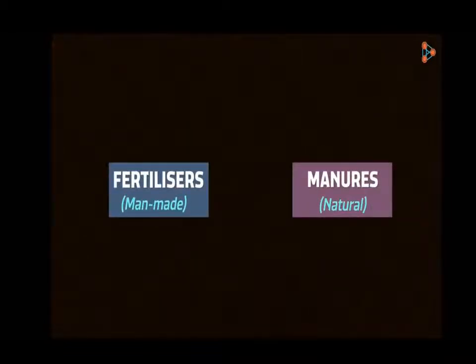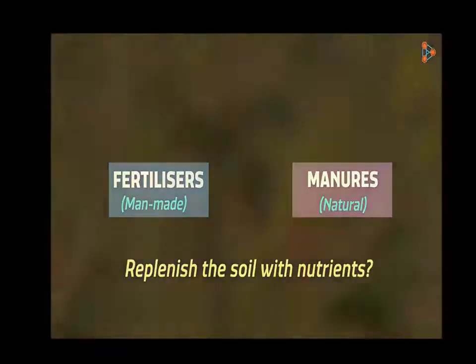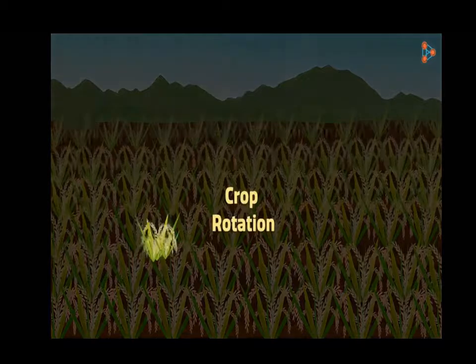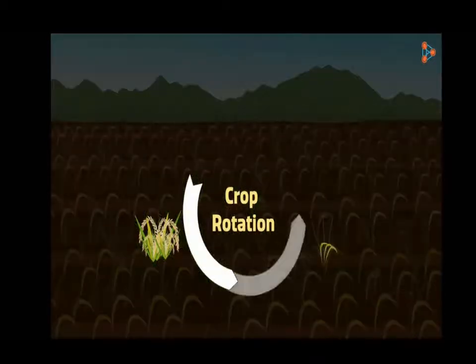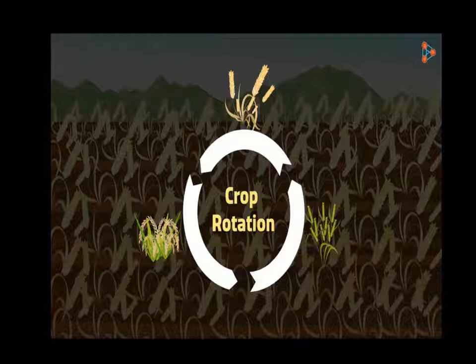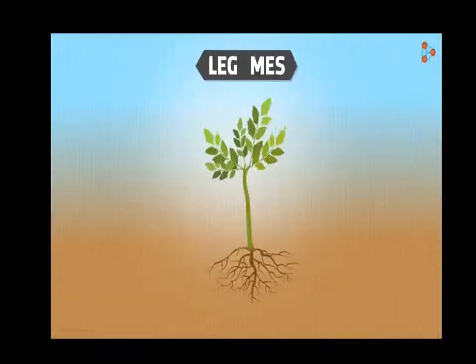Do you know that there are other ways to replenish the soil with nutrients? For example, keeping the land fallow, or not cultivating anything in between two crops, helps the soil to naturally regain its nutrients. However, this seems to take a while. Similarly, crop rotation also helps to maintain a balance of soil nutrients. We can grow crops which use different nutrients alternatively. We can also grow legumes.